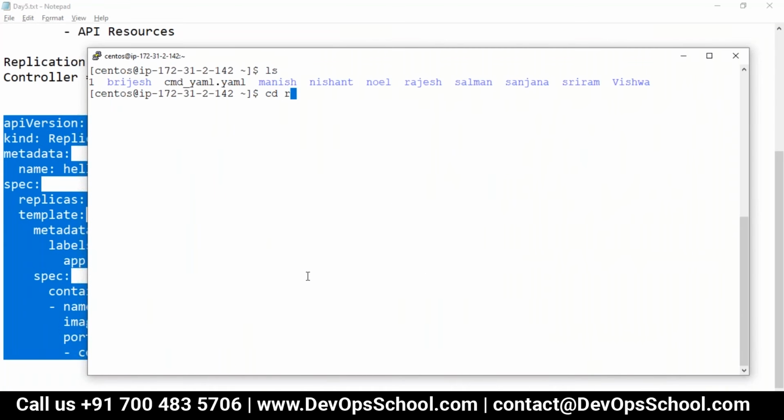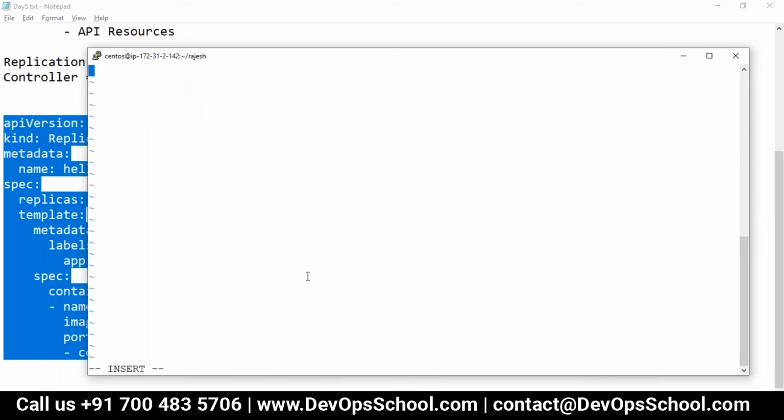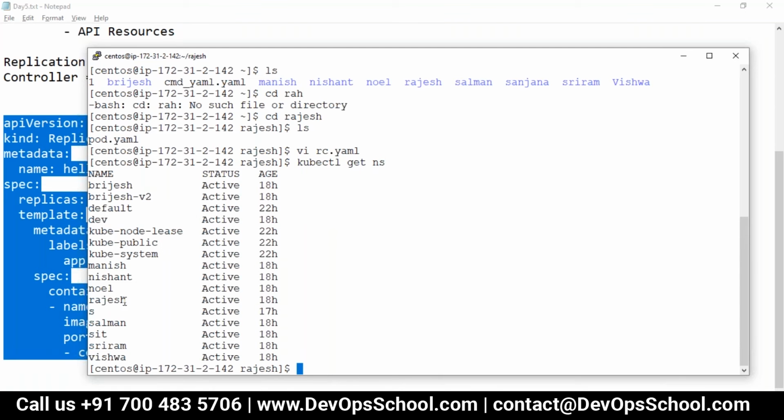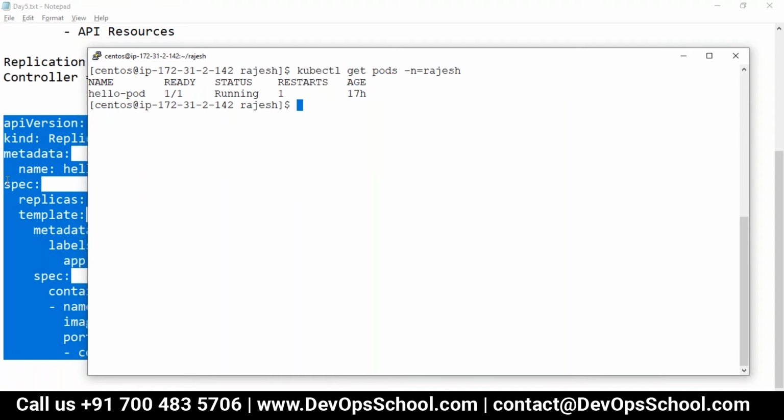So now here I'll go to the Rajesh directory, and here rc.yaml. Remember, I have a namespace, my namespace, which is Rajesh. So this is mine, and I will work with my namespace. Before that, I will see if I have anything. I have one container running. Just to have a clear demo, I will delete this pod actually. Okay, so now I have cleaned this pod.